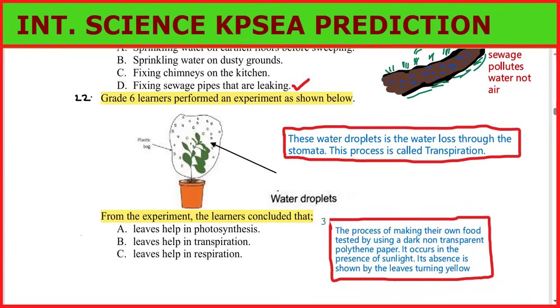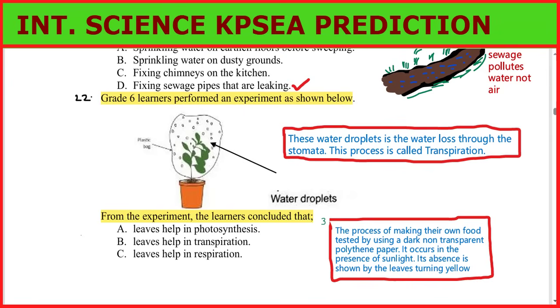We can also say that the process of making their own food is called photosynthesis. Photosynthesis takes place when there is chlorophyll, the green coloring matter or pigment, when there is carbon dioxide, the gas, and sunlight.